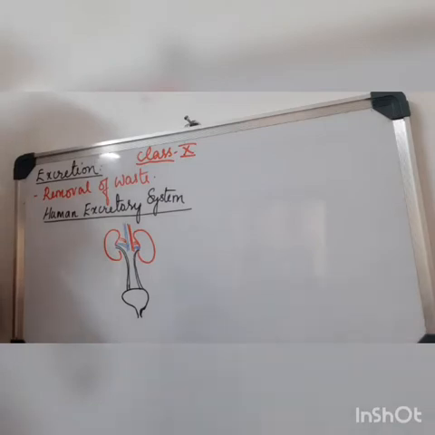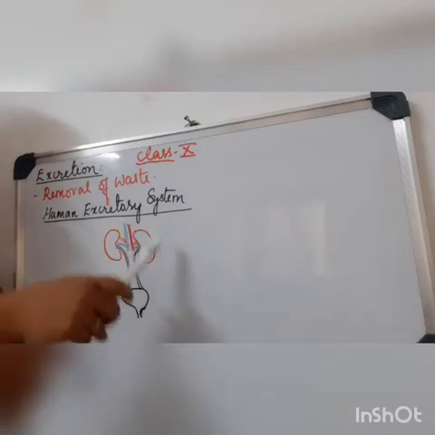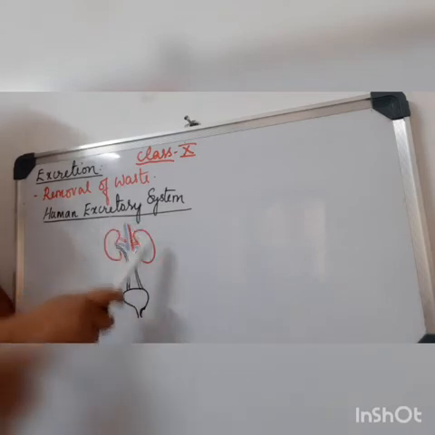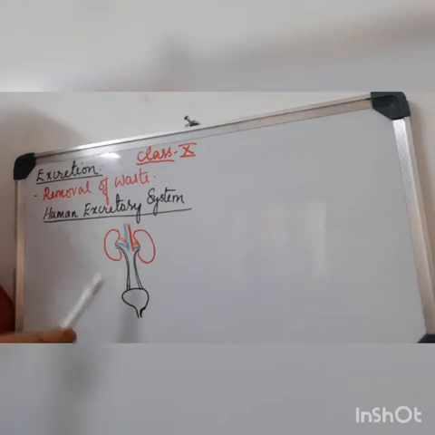In lower organisms, they don't have a separate system for excretion; rather, the body's general surface itself plays a role in excreting unwanted substances. But in humans, we can see a well developed excretory system. So in this lesson, we are going to deal with the excretory system of humans in detail.